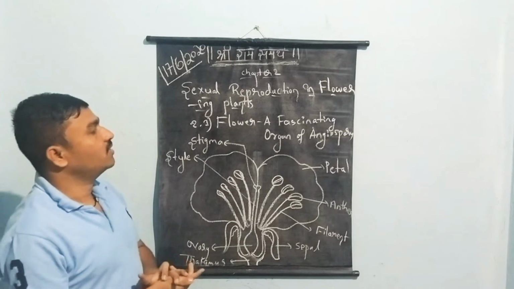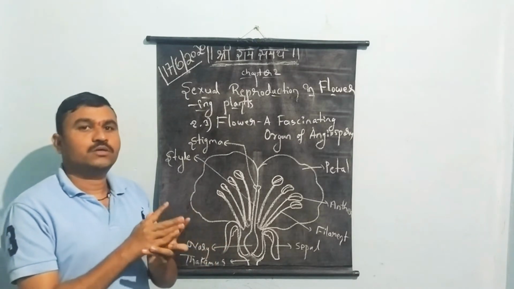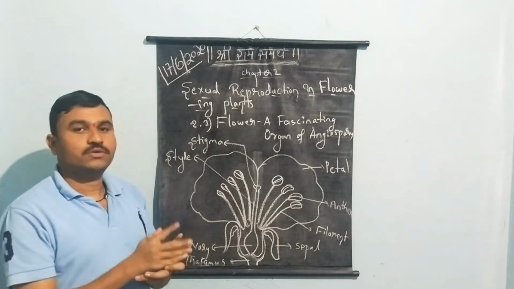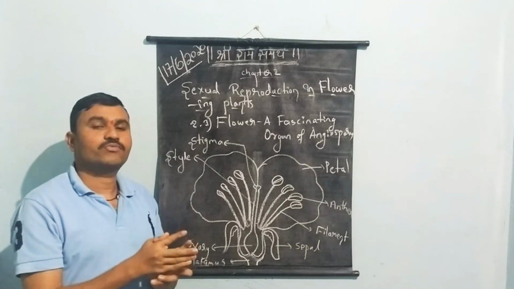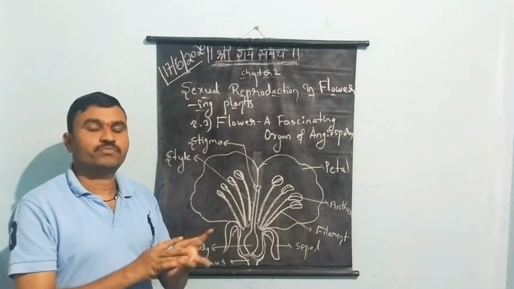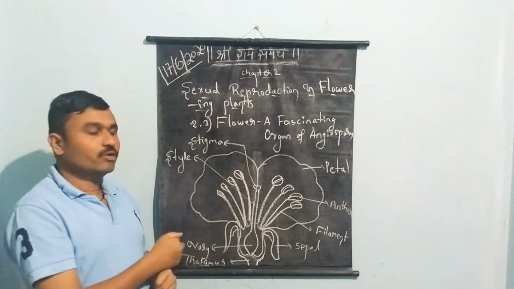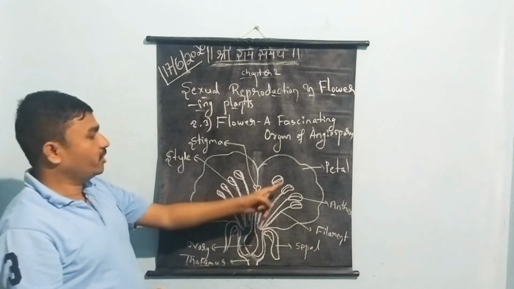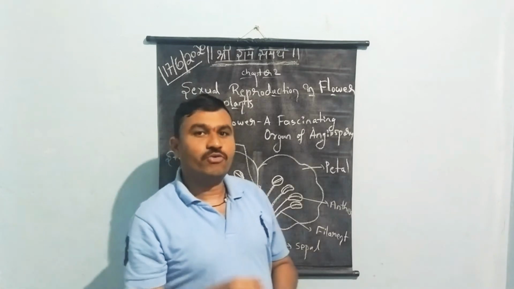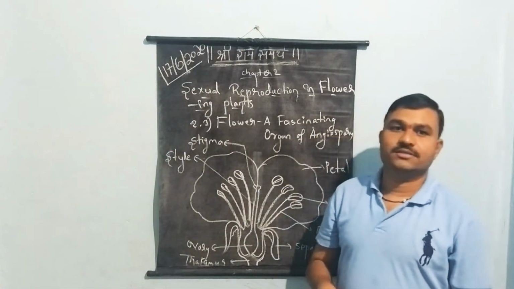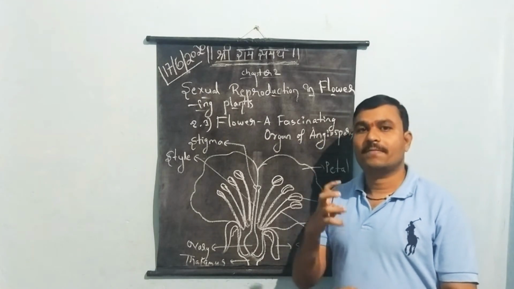What is a flower? Flower is a fascinating organ of angiosperms. In today's class I will tell you some basic concepts, as already in class 11th you have studied the structure of flower and the different accessory parts and reproductive parts of the flower. Once again we will recall this because the entire chapter depends upon the structure of flower. Flower is a modified stem. Flower is a part of the modified stem of a particular plant.